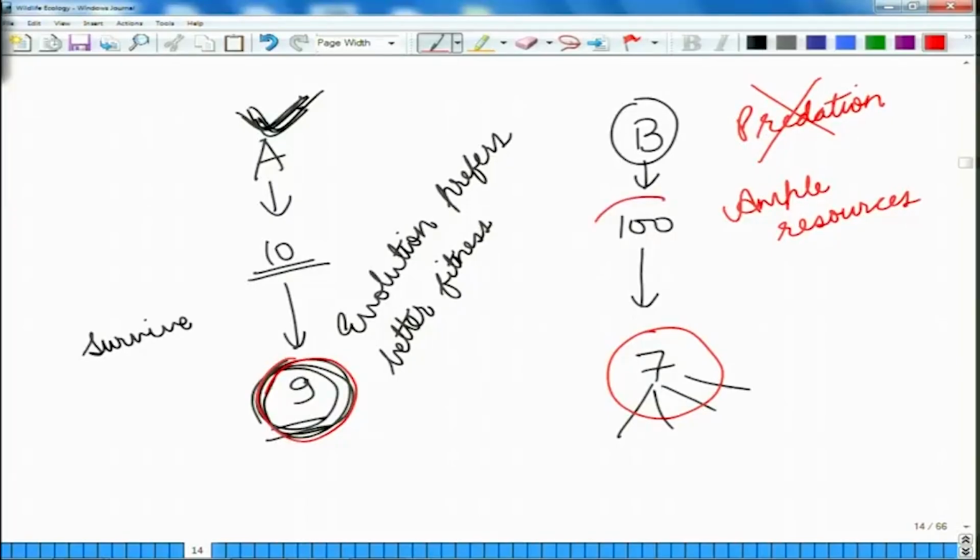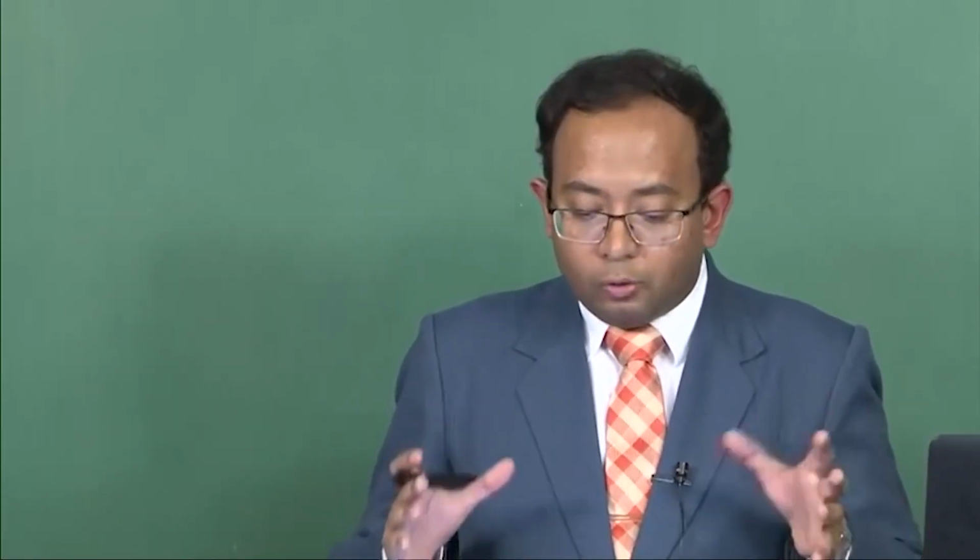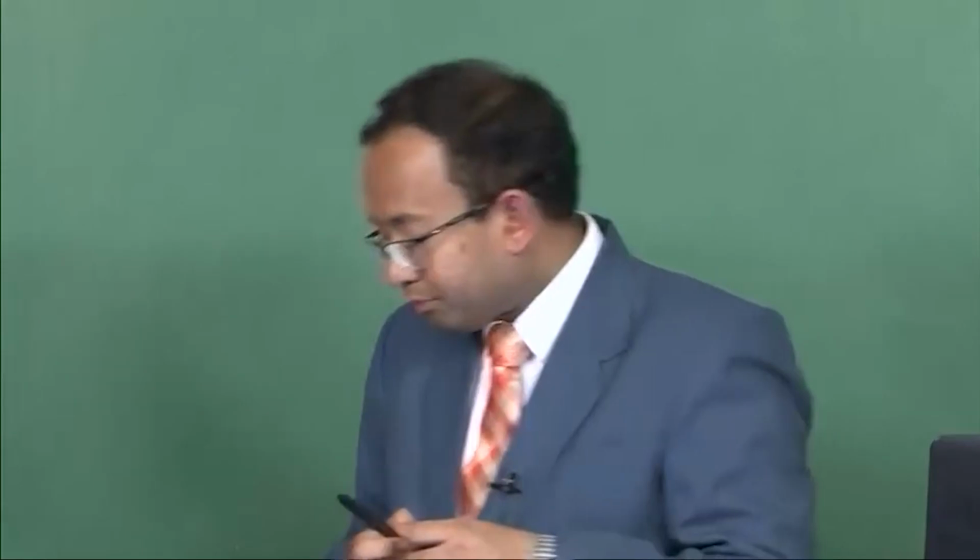In that case, this organism B that was able to have more offsprings would be said to be more fit as compared to organism A that only gave 10 individuals, because in the absence of predation, in the absence of diseases, when you have ample resources available, most of the offsprings are able to survive. So, in such situations just producing more offsprings would give you better fitness. So, in this example we saw that fitness is environment specific, it depends on how harsh the environment is.